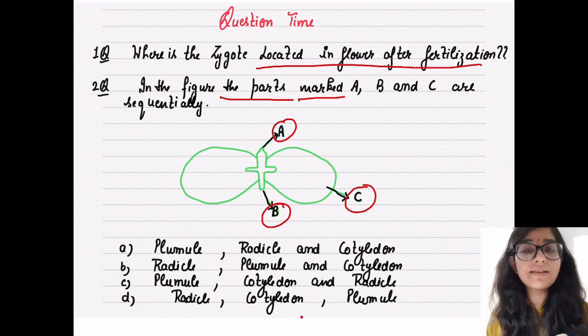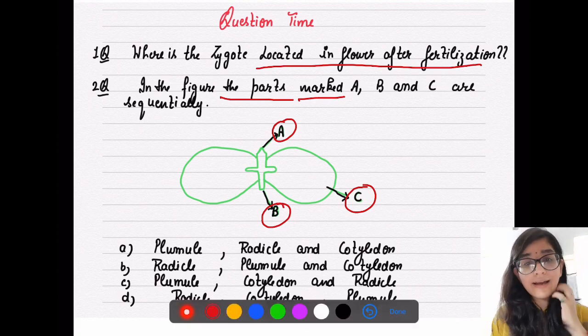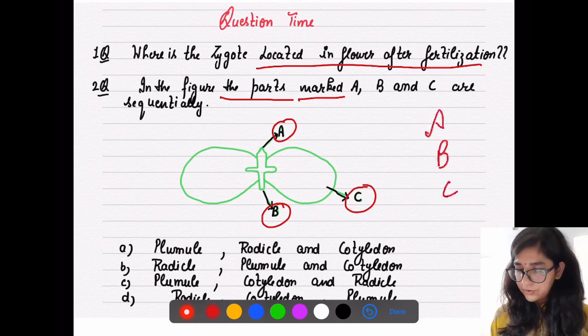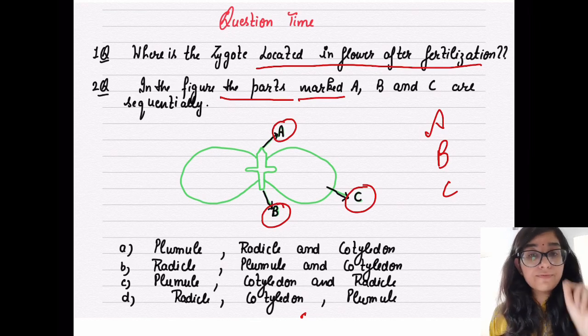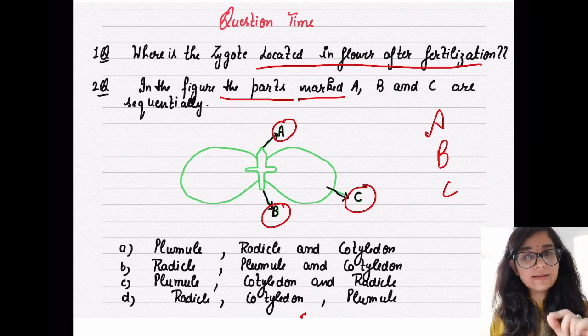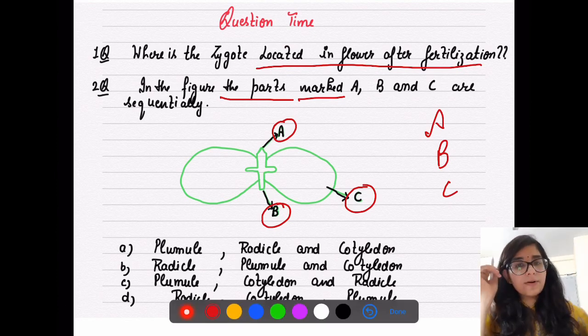Please read the question carefully, since a diagram is given to you with A, B, C, and out of four options you must choose the best one.